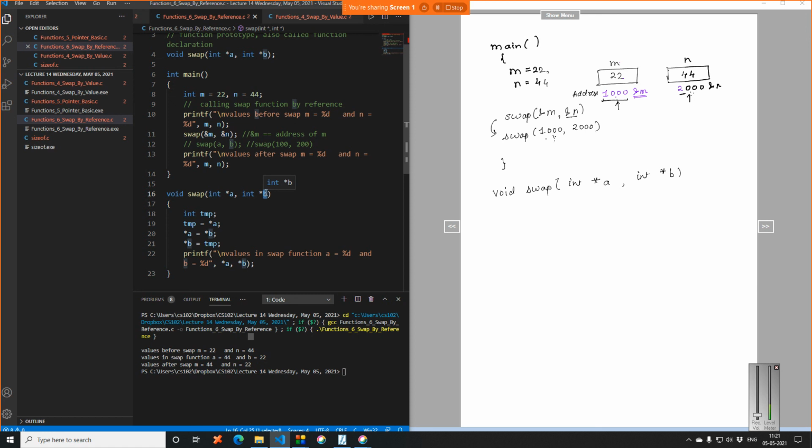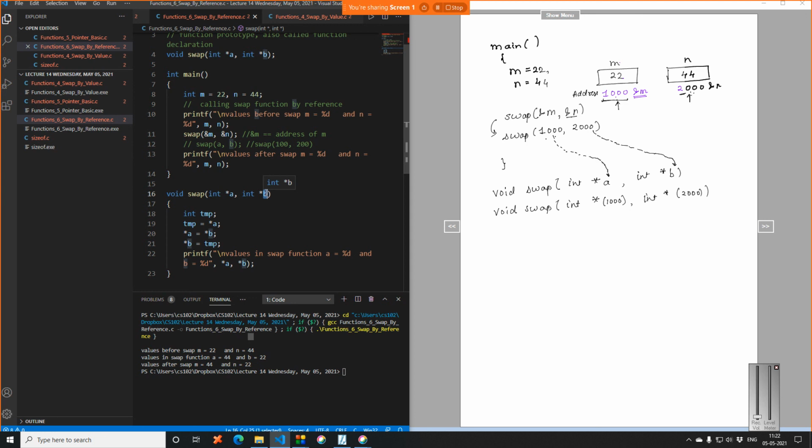So what happens? This 1000 gets copied to a and this 2000 gets copied to b, right? So internally, this program will become void swap(int *a, int *b), with a holding 1000 and b holding 2000.